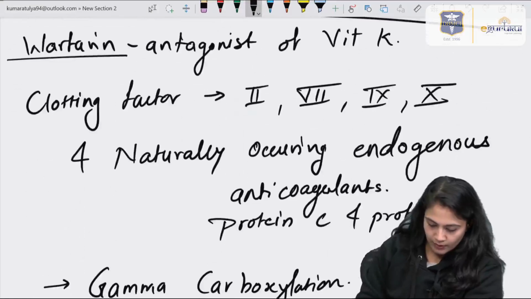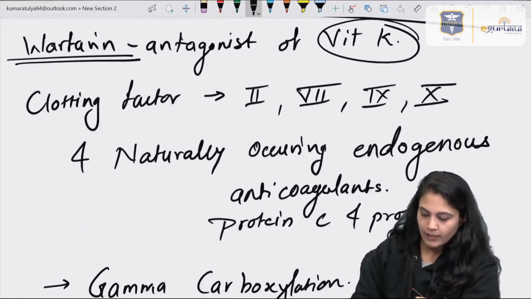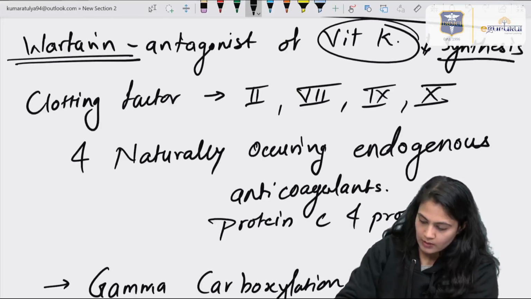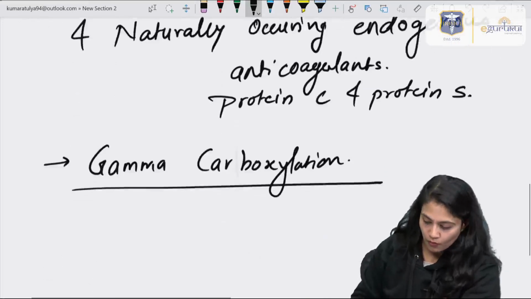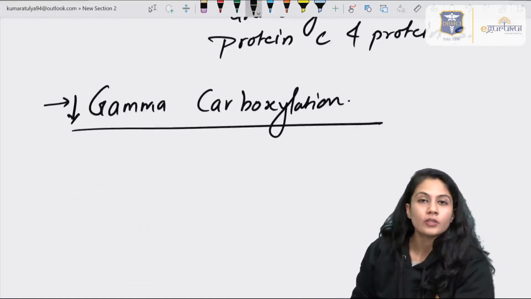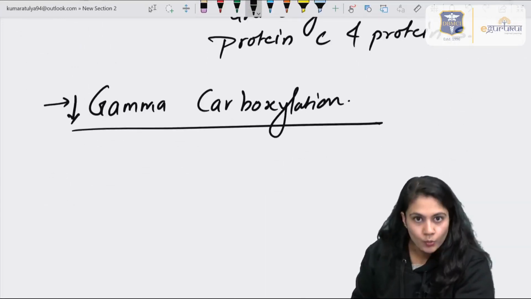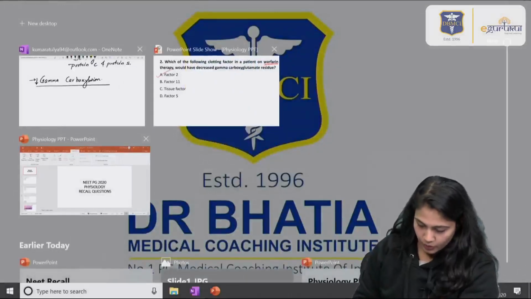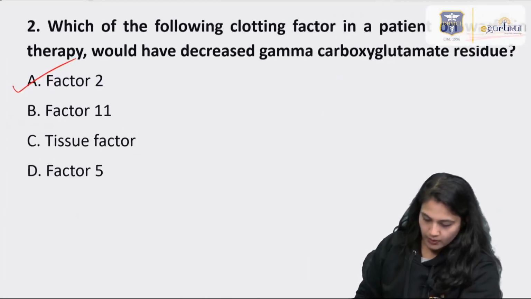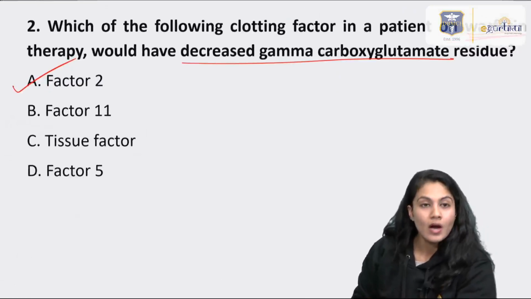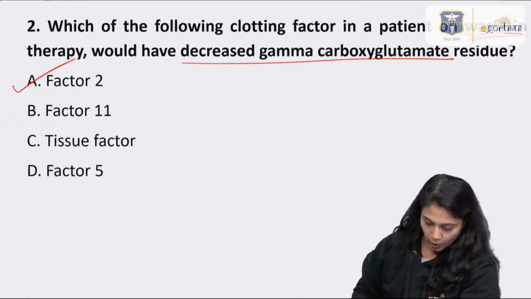When we give warfarin, what happens? The synthesis of vitamin K decreases. In turn, the gamma carboxylation of factor 2, 7, 9, 10 will be decreased too. So, there will be no activation of these factors, right? So answer over here will be option A.